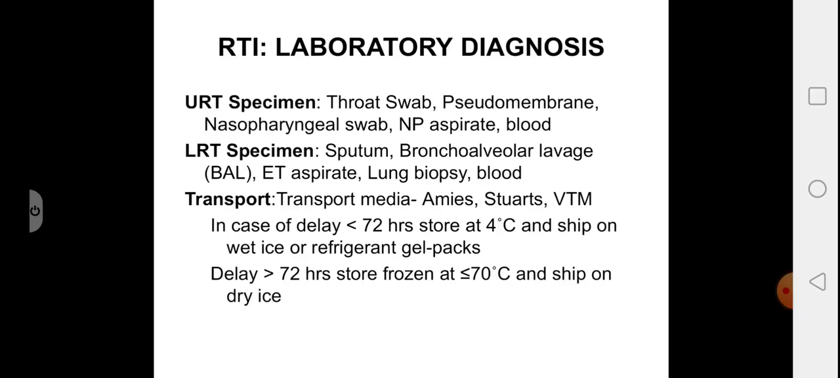And looking into the transport, these specimens should be immediately transported to the lab. In case of fastidious bacteria, the transport media used are Amies and Stuart's transport media, and for the viruses, invariably viral transport media should be used. In case of any delay less than 72 hours, the specimen should be stored at 4 degrees centigrade and should be shipped on wet ice. And if a delay of more than 72 hours is expected, then the sample should be stored frozen at minus 70 degrees centigrade and should be shipped on dry ice.